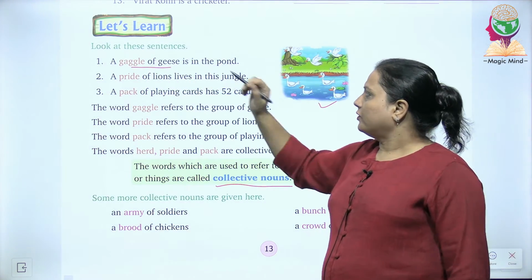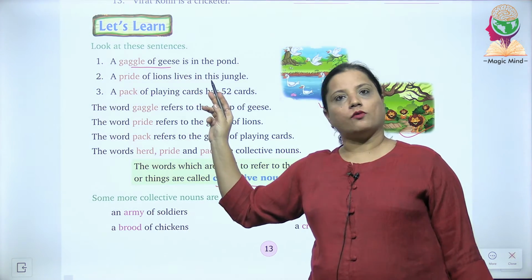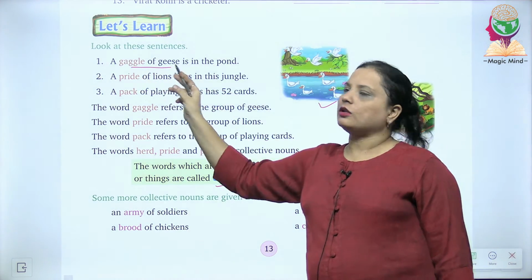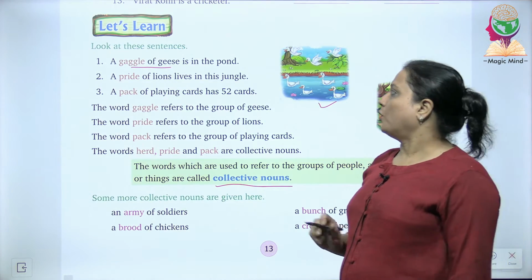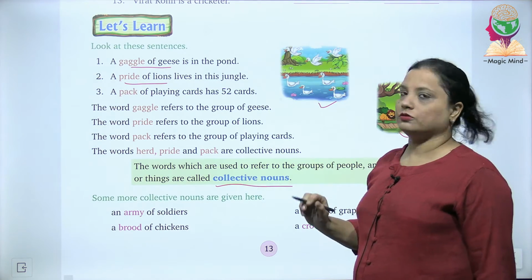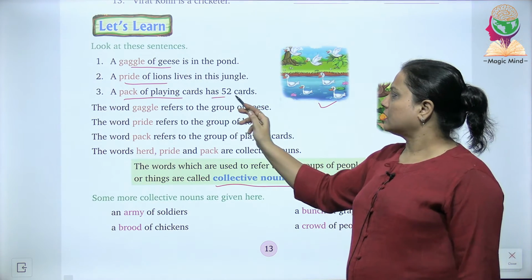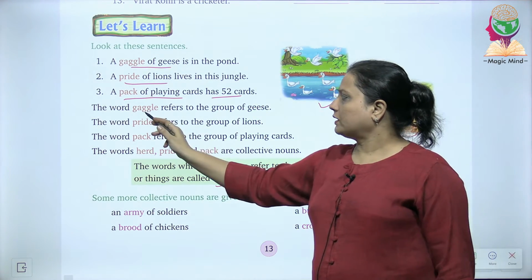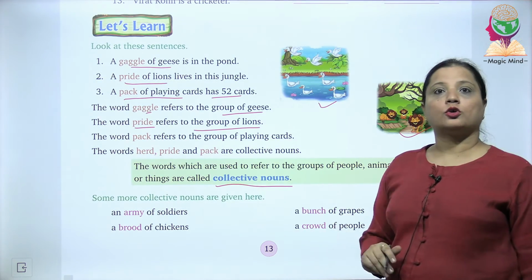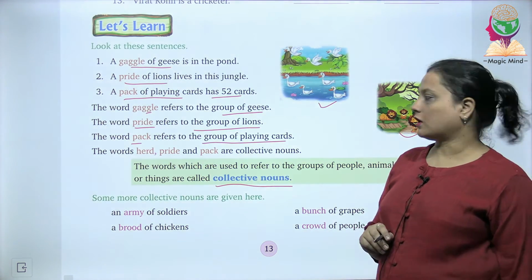A gaggle of geese is in the pond. Now when we talk about a group of geese, we will not write there are many geese in the pond. We will say a gaggle of geese is in the pond. A pride of lions lives in this jungle. A pack of playing cards has 52 cards. The word gaggle refers to the group of geese. The word pride refers to the group of lions. The word pack refers to the group of playing cards.